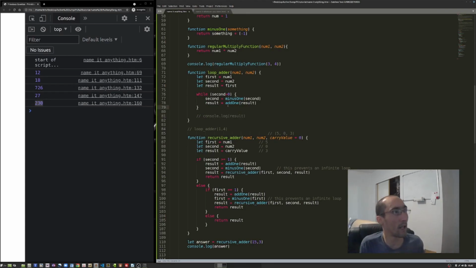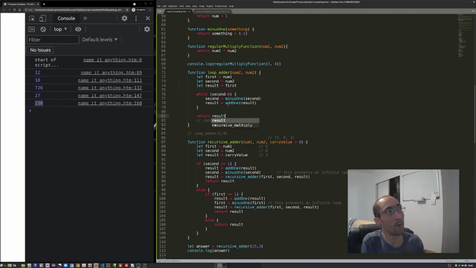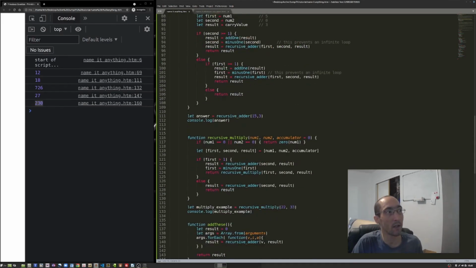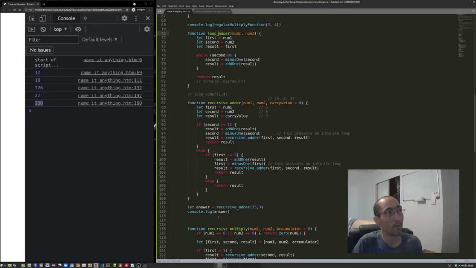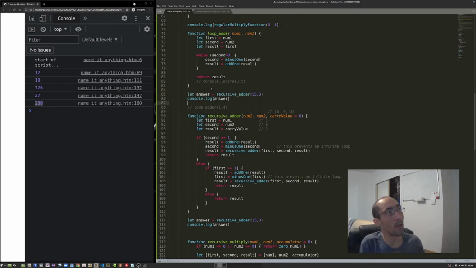And I should have actually... Here's another error that we didn't catch before. I should be returning the result. Otherwise, when I try and use this function to assign it to a variable, or if I ask the console log to print something out, it won't know what to print out because I didn't tell it to return a value.